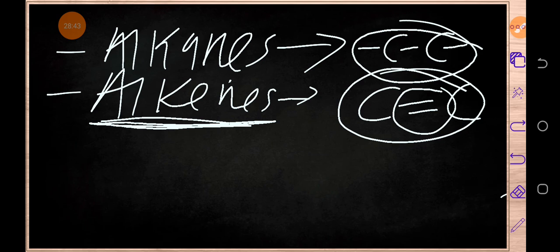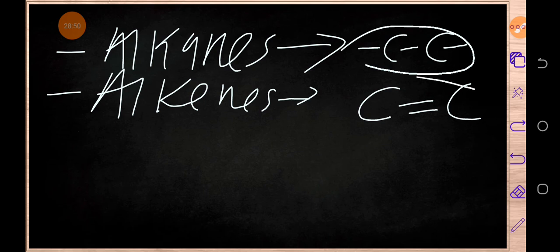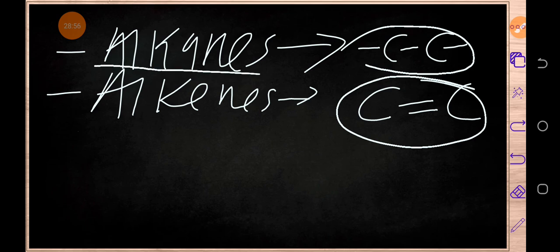So as you can see, we've got different functional groups. We've got different what? Functional groups. And for that reason, the members which are found in the alkanes family will be reacting differently from the